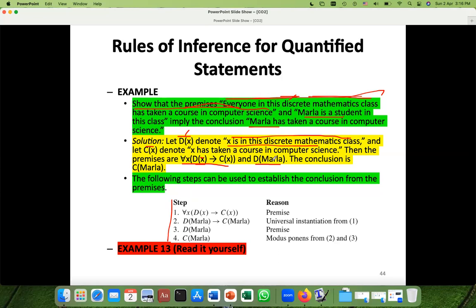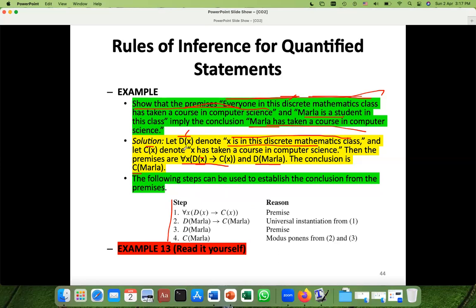We have just replaced X with Marla, because X covers all, but here we are talking only about Marla. And the conclusion: Marla has taken a course in computer science, that is C of Marla.